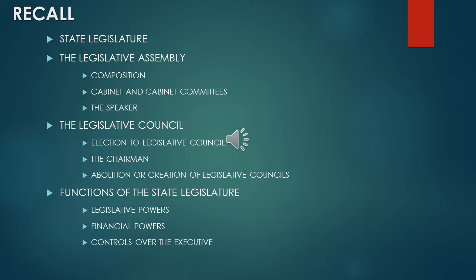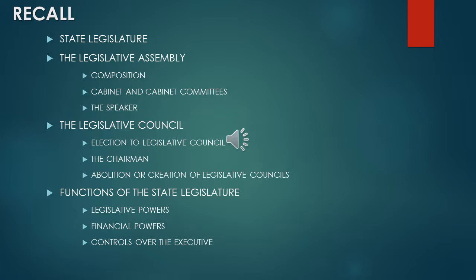So cabinet ministers, that is the nucleus of council of ministers. So the important ministers, so were the cabinet ministers. Then we discussed about the speaker and the chairman. So the speaker, the presiding officer of the legislative assembly, then the chairman, the presiding officer of the legislative council. Then we discussed about the functions of the state legislature. First, legislative power. The state legislature can make laws on all subjects mentioned in the state list and also in the concurrent list. Then financial power. So they have the power to control the finance of the state. So they have the power to impose or cancel a tax.